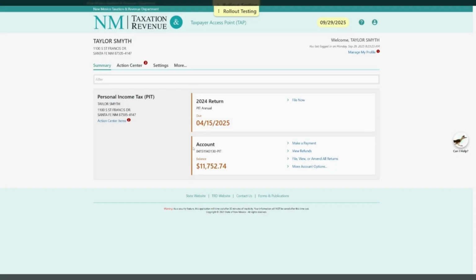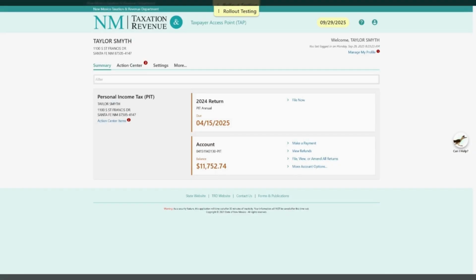Directly beneath this 2024 return panel, you will see an account subpanel that has a few different links. Those have remained the same, and you will also be notified of any outstanding balances that you might have with the department.